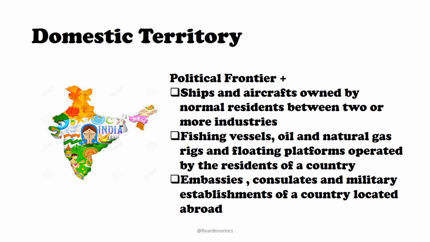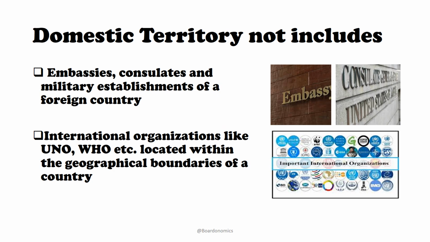Now when we look at the domestic territory of the country, we are obviously looking at any of these. If there is any aircraft of India which is moving anywhere, whatever profits it's earning, the ships that are moving, the fishing vessels, the embassies, whatever income is being generated by them is a part of the domestic income of the country, because they're a part of domestic territory. Now coming on to what is not a part of domestic territory of the country.